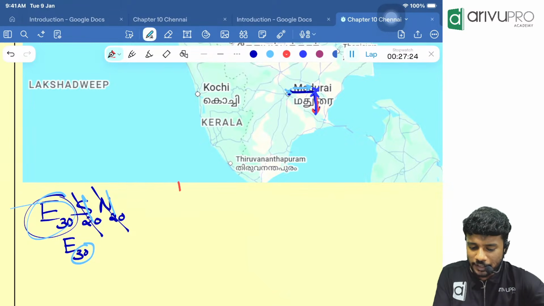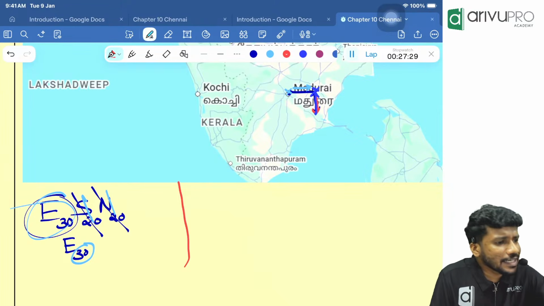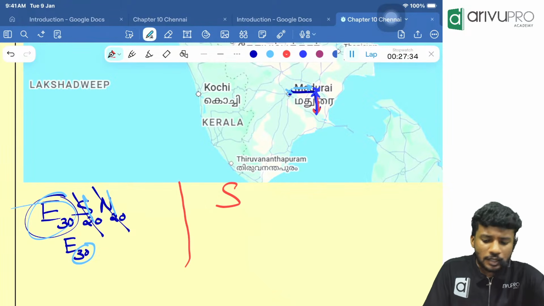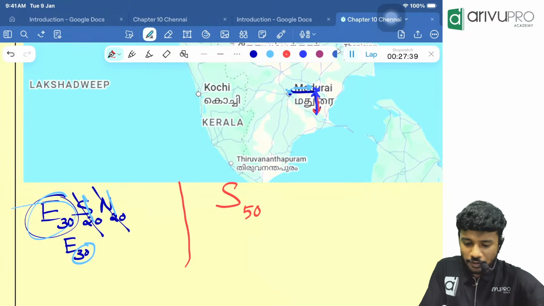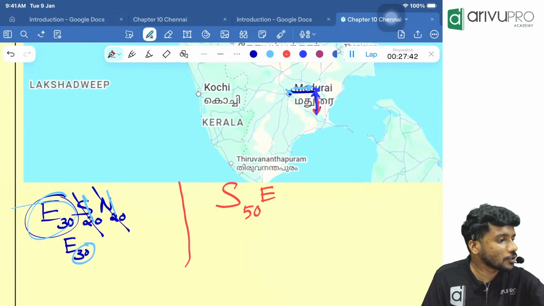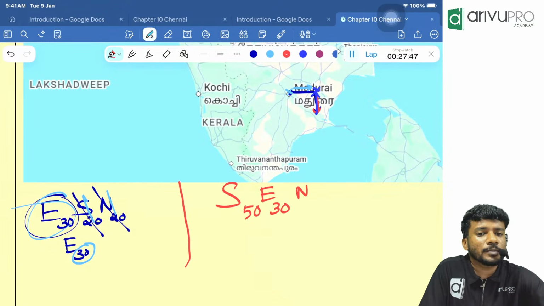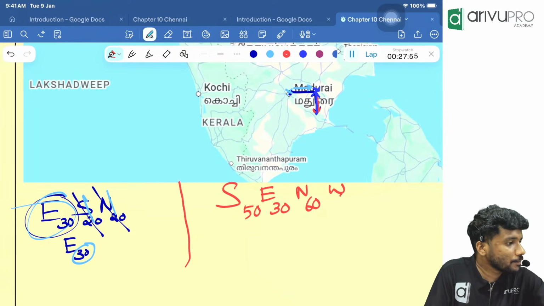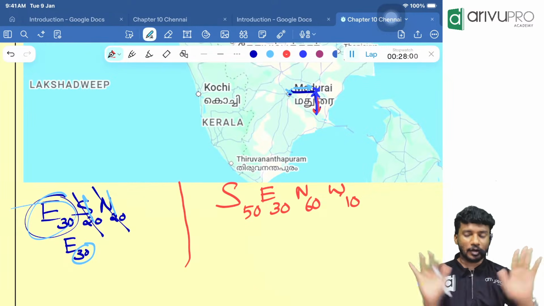Then, people, another question for all. A person is walking in the south direction. How many meters do you want him to walk? 50. Then which direction do you want to turn? East. How many meters? 30. Then I want to go in the north direction. How many meters? 60. Then I want to go in the west direction. How many meters, people? 10 meters. Now, I stopped. I started and I stopped finally.